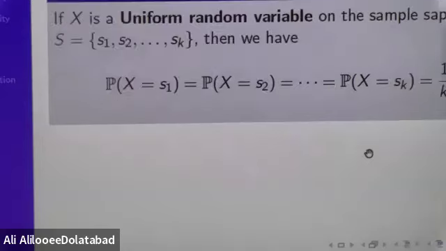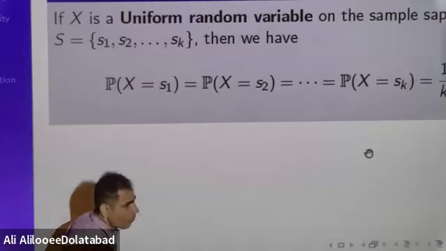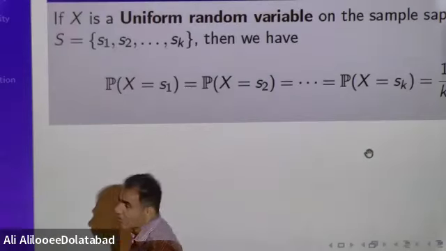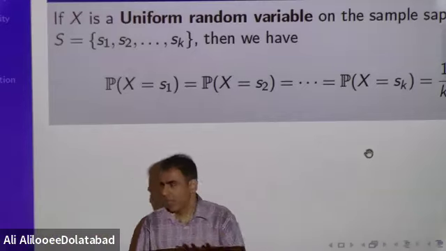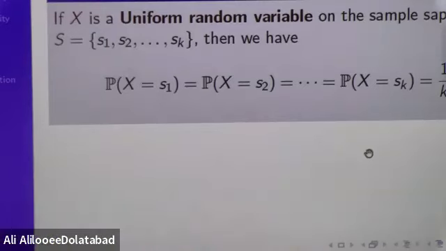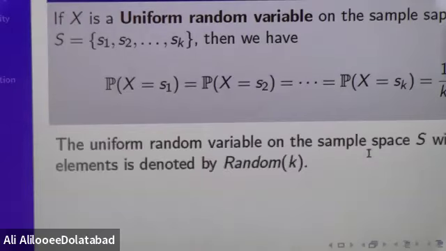Okay, and also we explained about the uniform random variable. As we explained, uniform random variable means that the probability of every element in the sample space is the same. And then we explained about this notation that we will use a lot this semester.